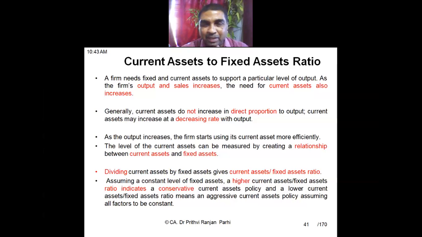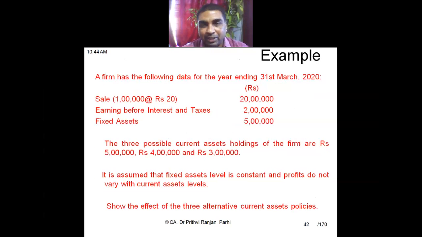So whether the management is aggressive or conservative in its approach to working capital management, we can find it out by computing this ratio, that is current asset to fixed assets ratio. To understand that concept, what is the impact of current asset and fixed asset, we'll be doing an example. Can some of you read this example?